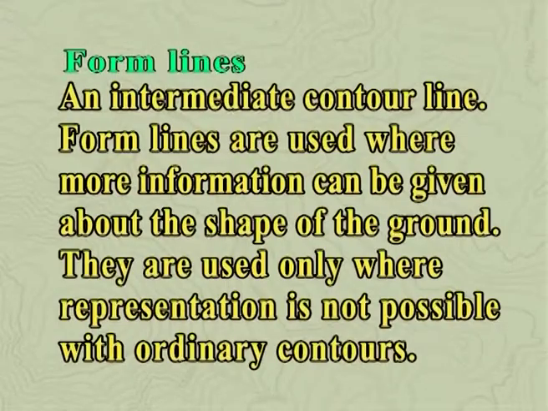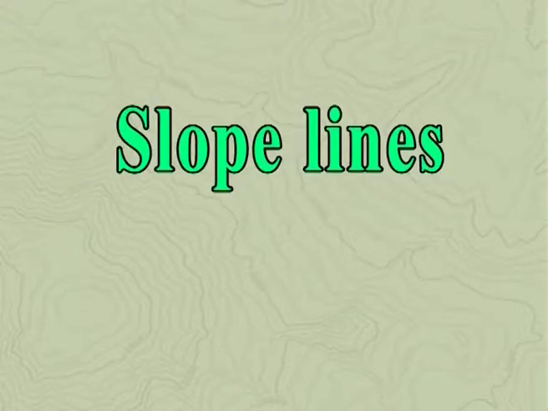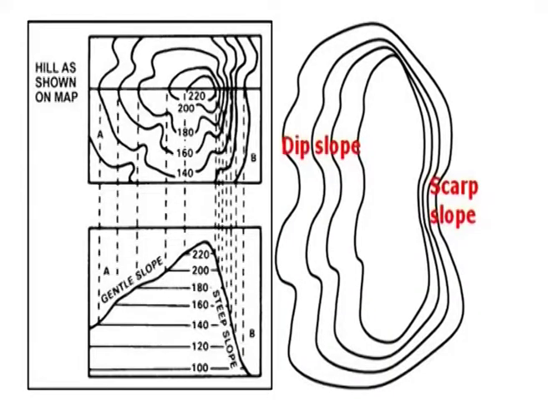Form line: an intermediate contour line. Form lines are used where more information can be given about the shape of the ground. They are used only where representation is not possible with ordinary contours. Only one form line may be used between neighboring contours. Slope line: slope lines may be drawn on the lower side of a contour line, for example, along the line of a re-entrant or in a depression. They are used only where it is necessary to clarify the direction of slope.